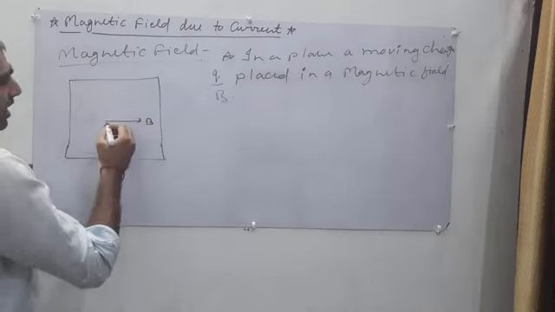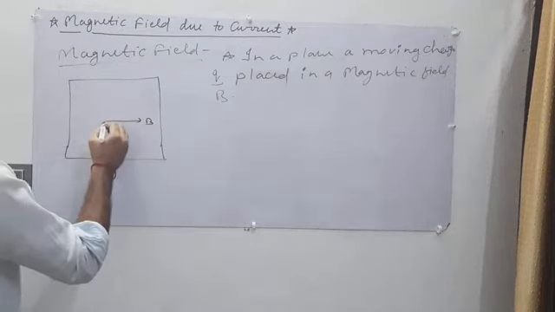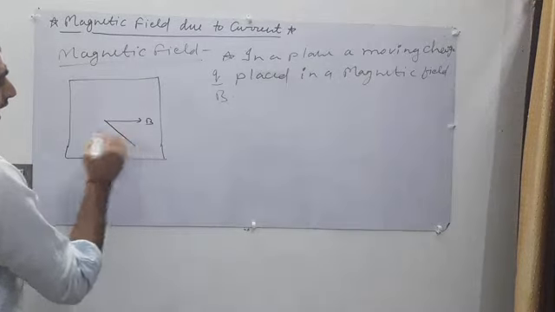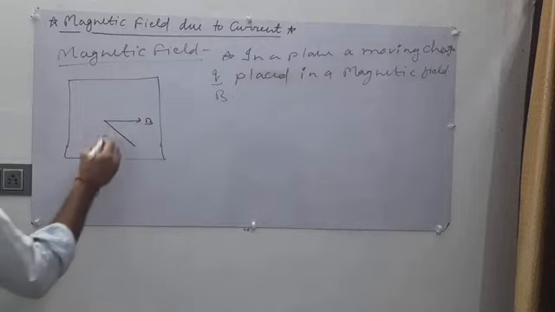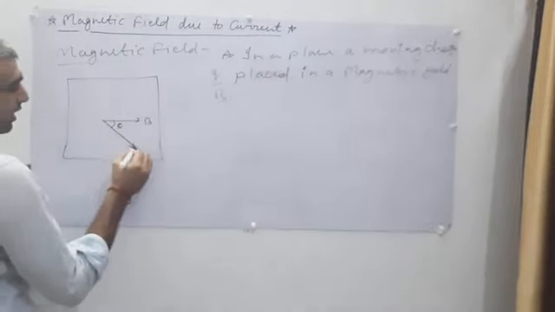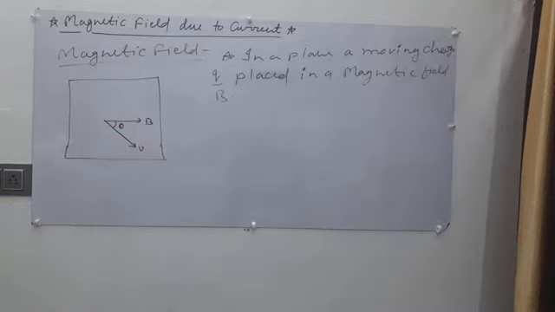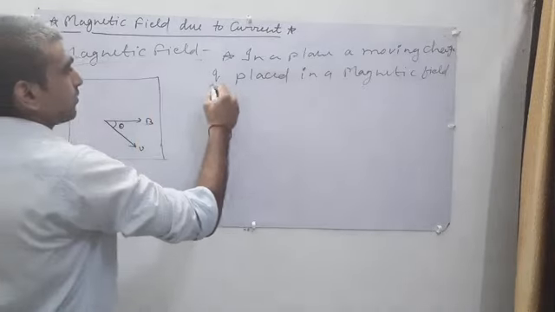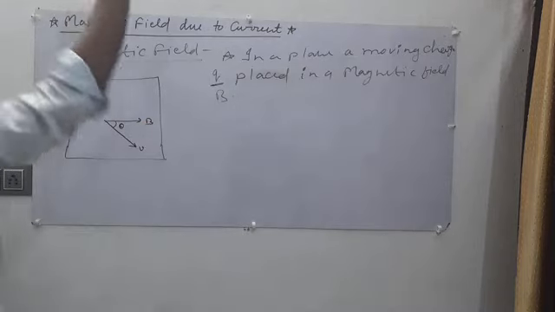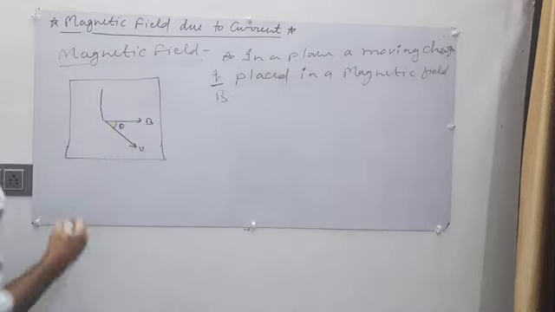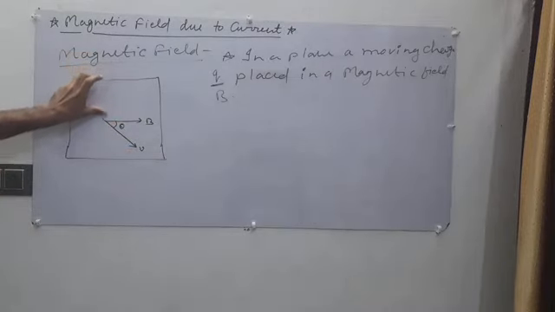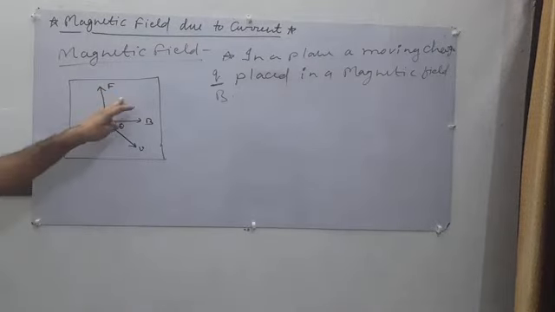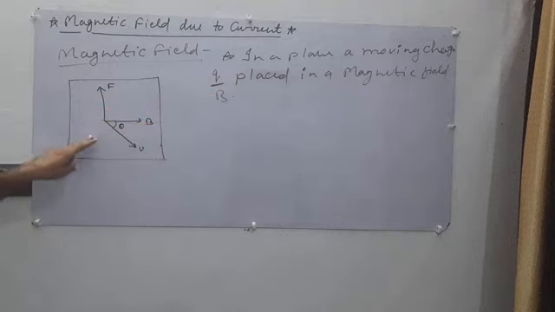Now, if a charge with a velocity v is moving in a magnetic field B and makes an angle theta with the magnetic field, and the velocity of the charge is v, then the force exerted on that moving charge is perpendicular to the magnetic field B. This is the force exerted on moving charge Q due to moving in a magnetic field.